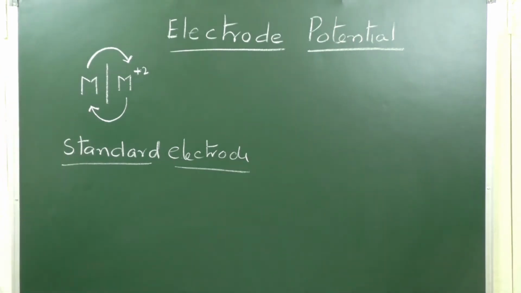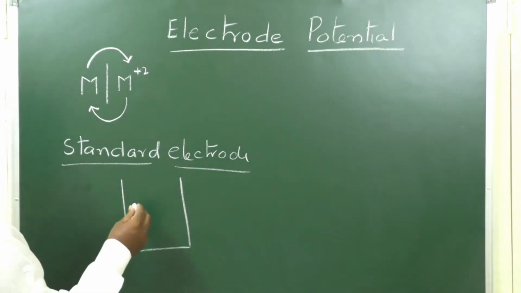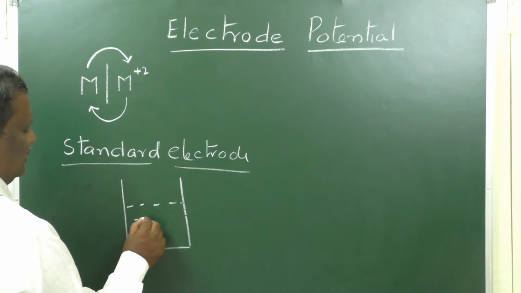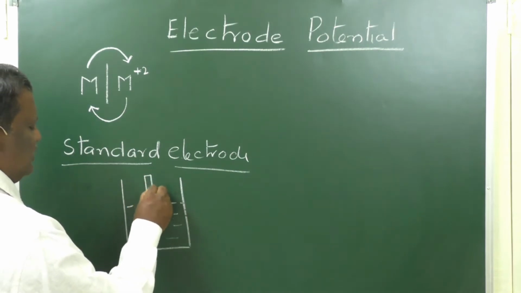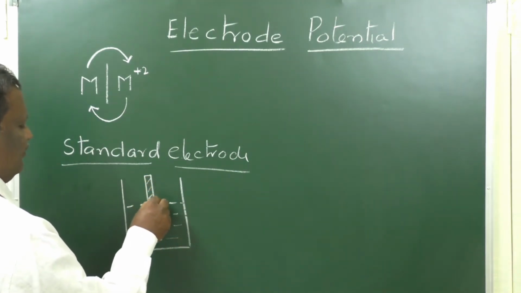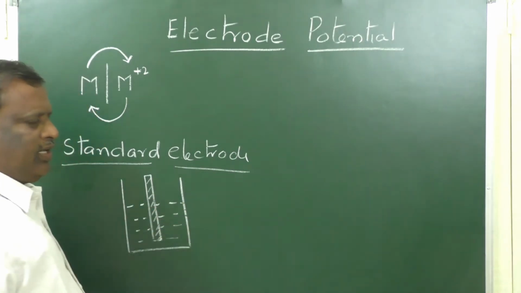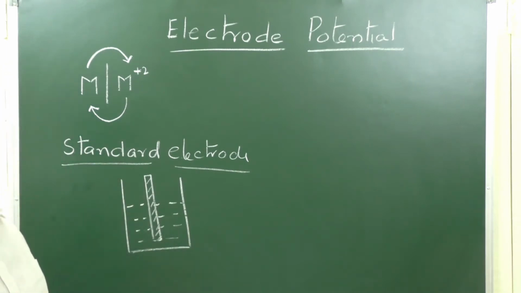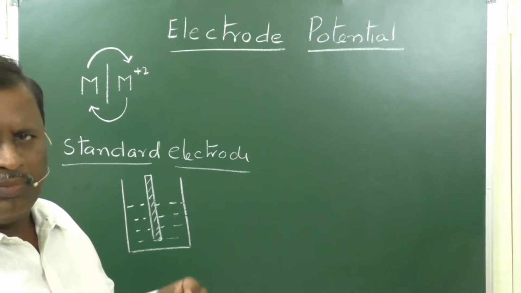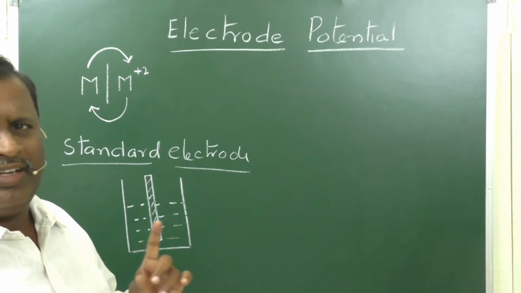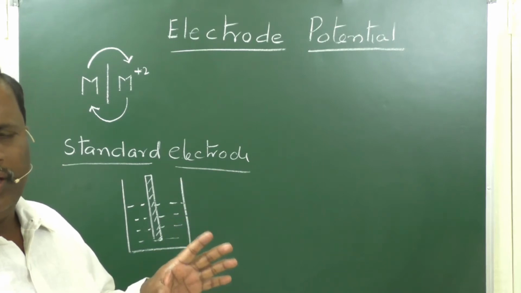Standard electrode means when a metal rod is immersed in a solution containing its ions at 1 molar concentration and at 25 degrees centigrade, it is said to be a standard electrode. That is, when a metal rod or atoms are surrounded by its ions at 1 molar concentration and at 25 degrees centigrade, it is said to be a standard electrode.